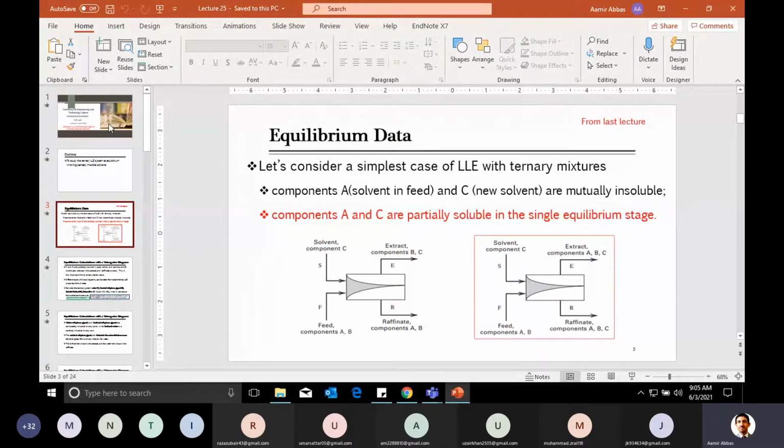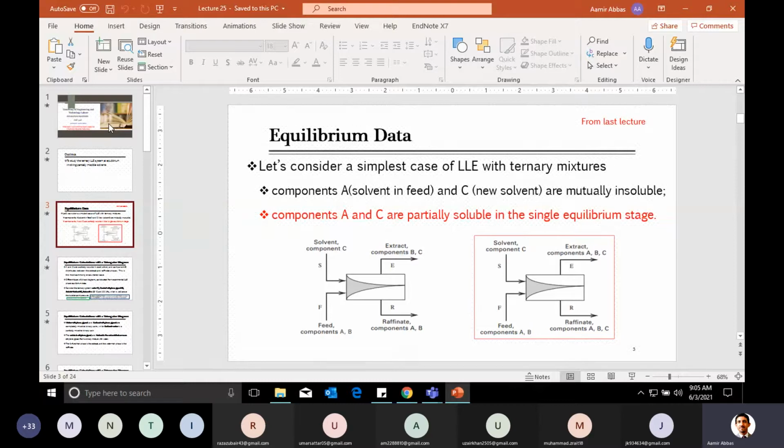Among those four possibilities, the first one was that your feed and the introduced solvent can make a homogeneous solution or a mixture, and that is not the case which we require, because at the end of the day, the purpose of this technique is to get two different phases, extract and raffinate. So when there is formation of a homogeneous mixture, that is not desirable.